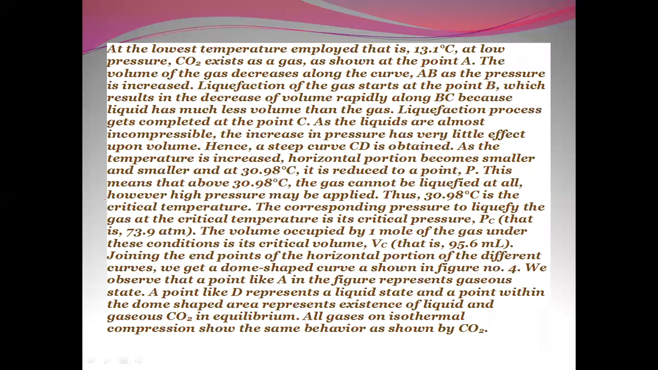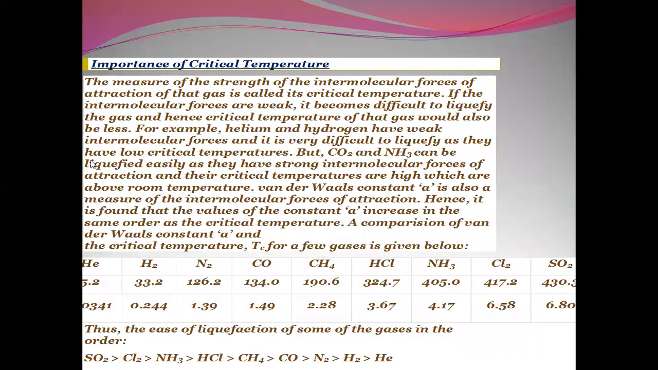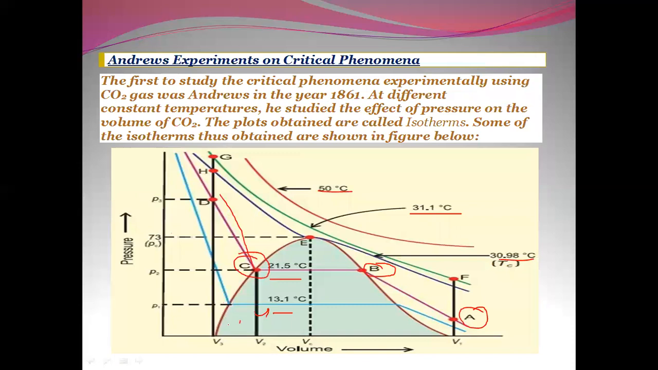As the temperature is increased, the horizontal portion becomes smaller and smaller, and at 30.1 it is reduced to a point P. So you can see over here, it is becoming lesser and lesser, and it is getting reduced to a point E. The width of the isotherms is getting reduced at this point. It is getting reduced to point E.